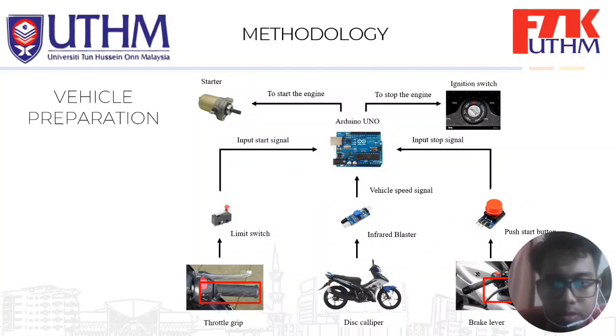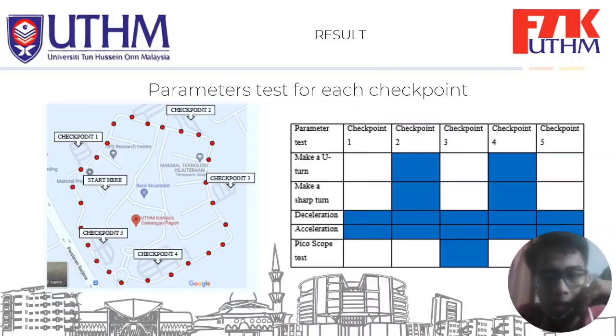If the RPM is 0, then the starter will be triggered through the normally close to start the engine. Then to turn off the engine, we attached the push start button to the brake handle. If the RPM is 0, it will stop the engine, which modifies the wiring at the ignition switch.